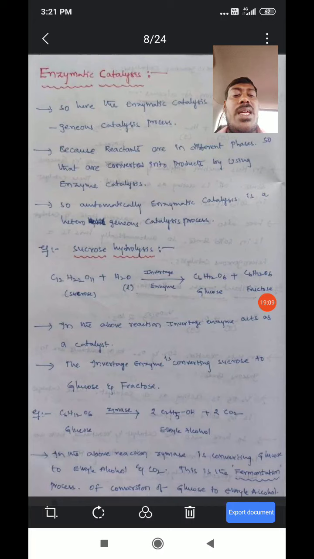So automatically, enzymatic catalysis is a heterogeneous catalysis process.